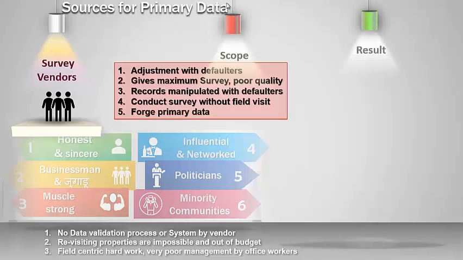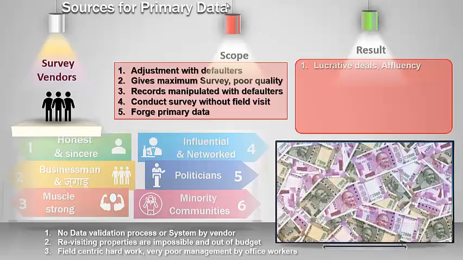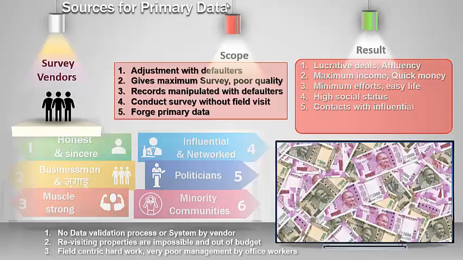The field surveyor knows that validation of survey data by a resurvey through another resource is too costly for his vendor. Results for the field surveyor: he makes decent income, quick money with minimum effort, and an easy life. His social status goes up. He comes in contact with influential people. It looks to be good fortune for him. He is discounted from the data responsibility, as the outsourcing vendor is responsible for the quality of the primary data. Here also the umbrella condition remains the same.